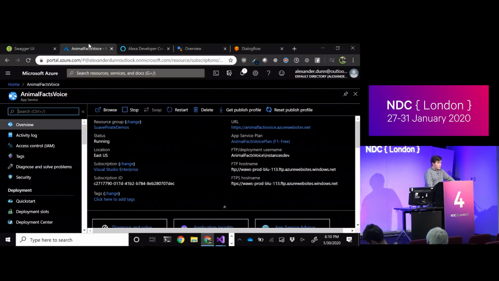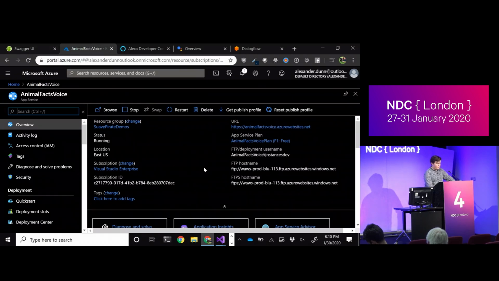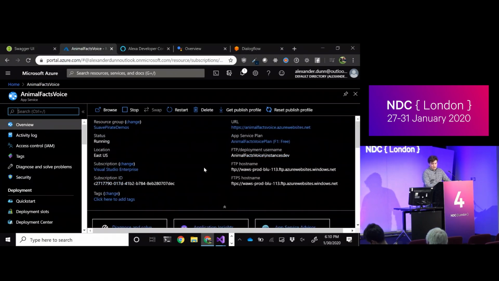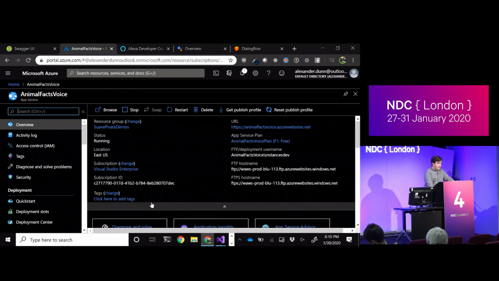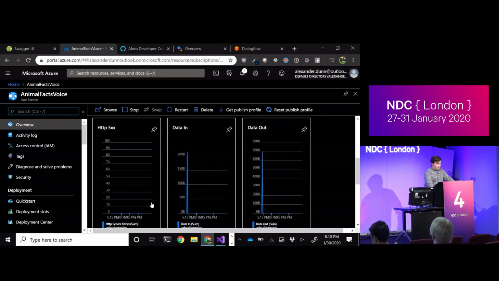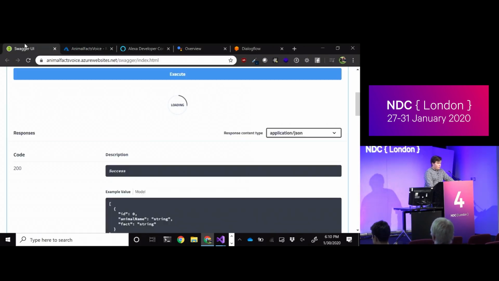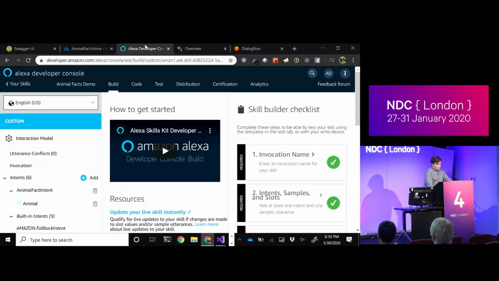So like I said, this is hosted in Azure. I'll just let that sort of wake up because it's running on a free server. It's just an Azure app service that's running the very basics. I'm running in a free plan, so I don't have to pay to run my demos. We can keep an eye on our monitors and stuff like that. And that's what we're going to hit here if it ever wants to wake up. If not, we can hop over to the Alexa side.